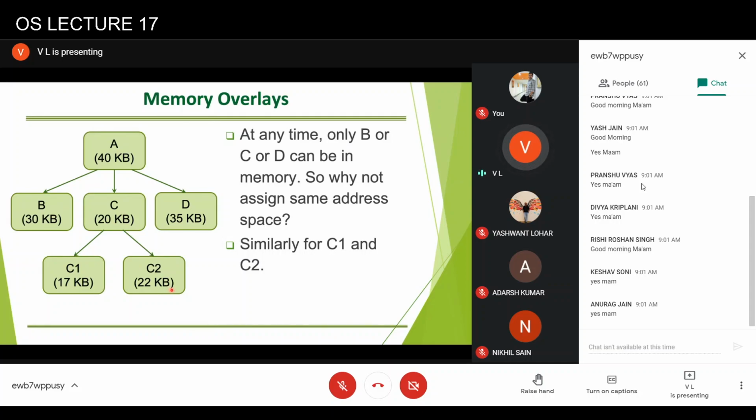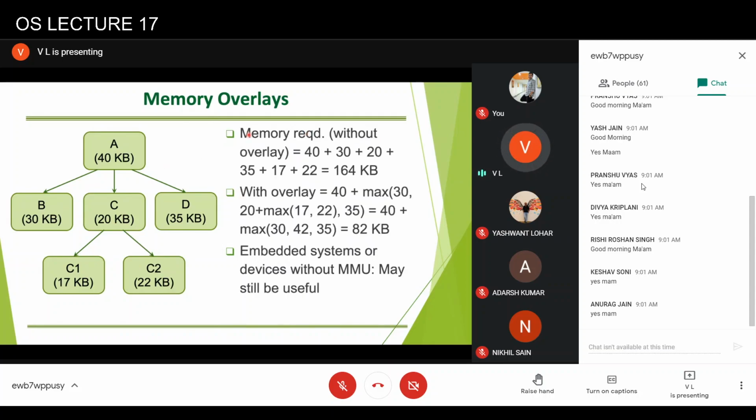So what's the advantage of this scheme? If we do not use any overlay, then the memory required will be 40 plus 30 plus 20 plus 35 plus 17 plus 22. And I hope this calculation is done correctly. This will be 164 KB. But if we use overlay, then for these three, we will require a memory of only 35 KB because this is the maximum memory which will be used by D.